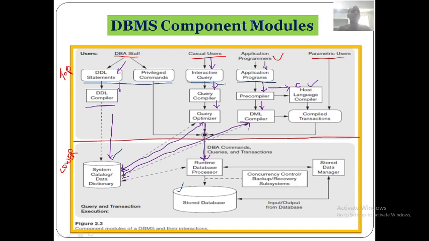Once it gives the green signal, then it will send things to the compiled transactions. There the DML compilers and the host language compilers are combined. Got it?